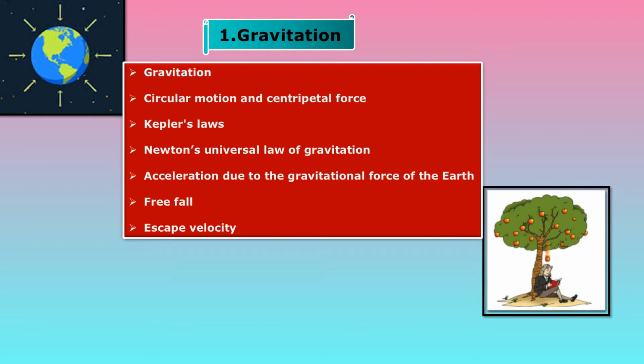Third point, Kepler's laws. Fourth point, Newton's universal law of gravitation. Fifth point, acceleration due to the gravitational force of the earth. Sixth point, free fall. And seventh, that is last point, is escape velocity. So all these topics we have to study in this chapter.